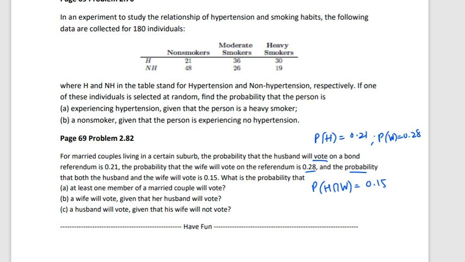Now what is he asking? He is asking, what is the probability that at least one member of the married couple will vote. So at least one member means the probability that a husband or wife. So you know that when it is "or", it means union, husband or wife.